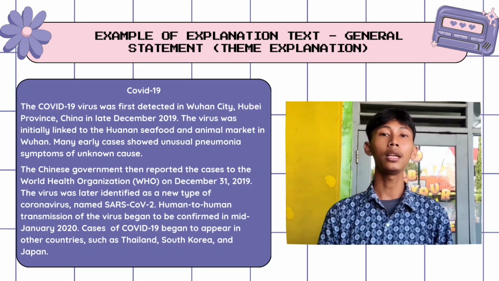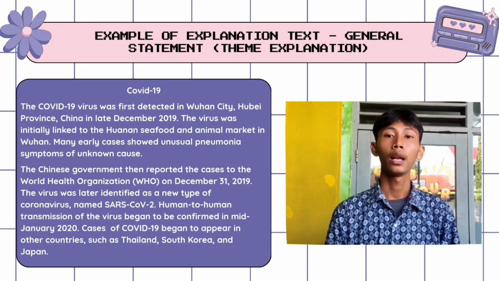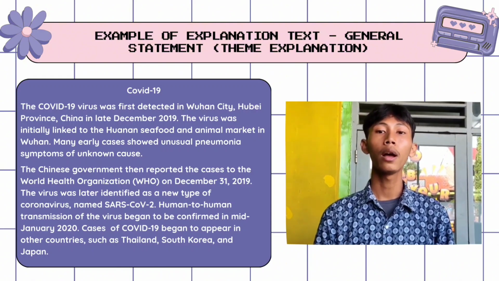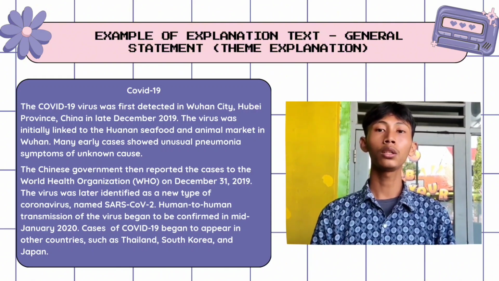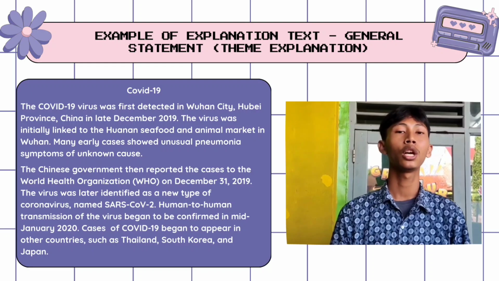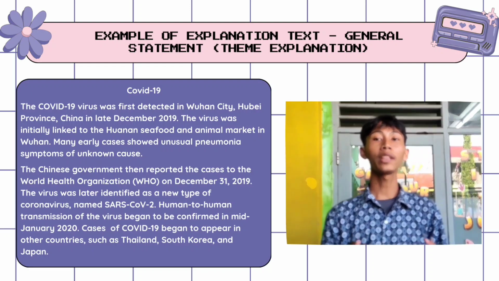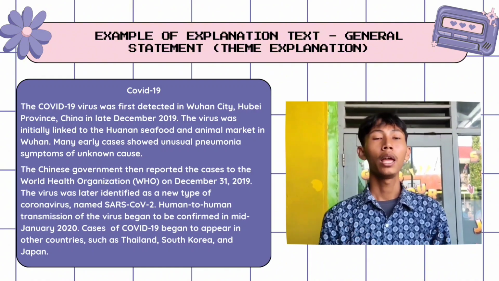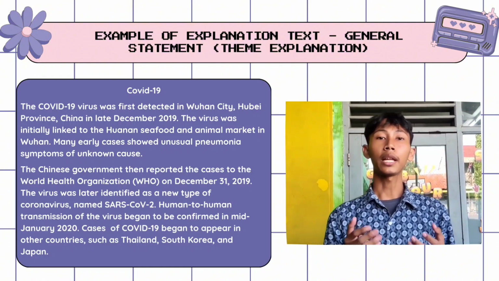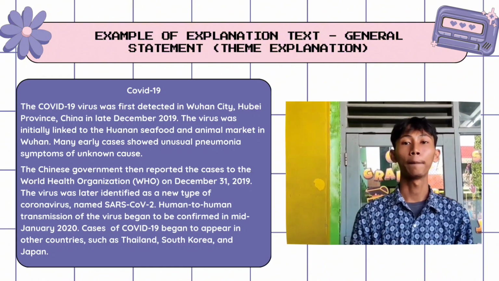Its name is SARS-CoV-2. Number 6. Human-to-human transmission of the virus began to be confirmed in mid-January 2020. Number 7. Cases of COVID-19 began to appear in other countries such as Thailand, South Korea, and Japan. Number 8.